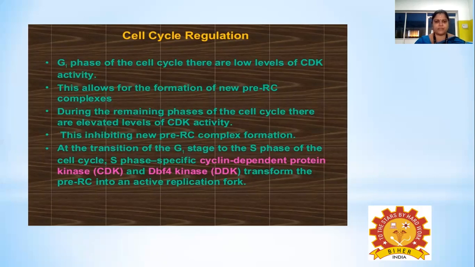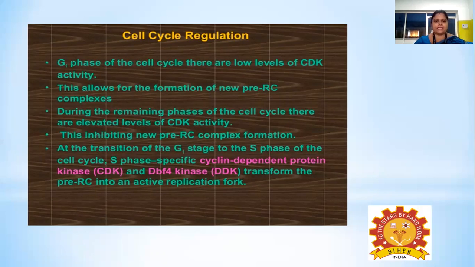Whereas in the remaining phases of the cell cycle, there is a high level of CDK activity in the cell, which won't allow the formation of pre-replication complex. So while the CDK level is high in the cell, new pre-RC complex cannot be formed.